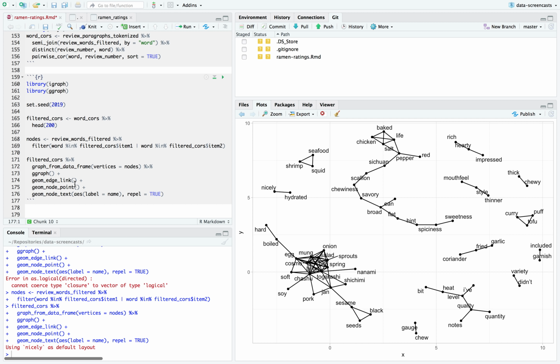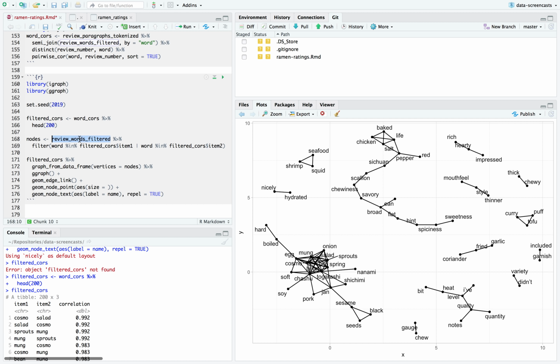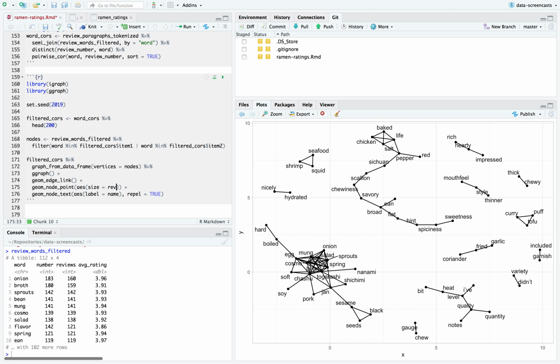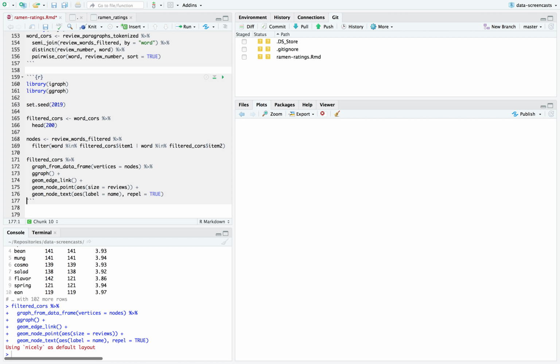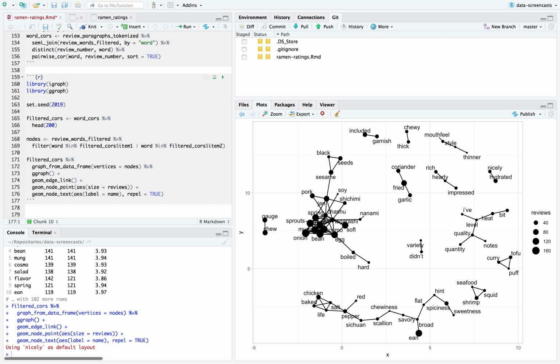Why did I do that? Because now it lets me use aesthetics at the node level. Say that size is the number of reviews it's in. So now I can have the bigger points, the points that are more common, show up bigger. Now I've got some overlapping words. I've got some words that are a little harder to read and such. I'll be working with that in a second. But here's a great thing.